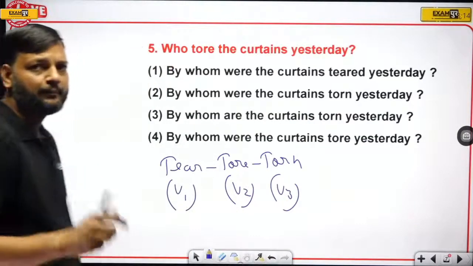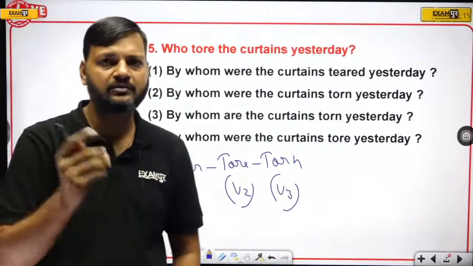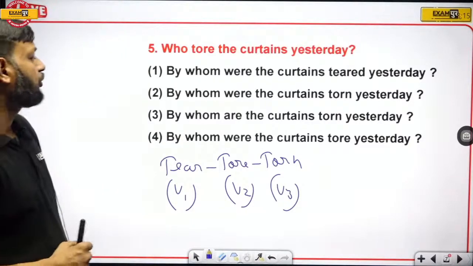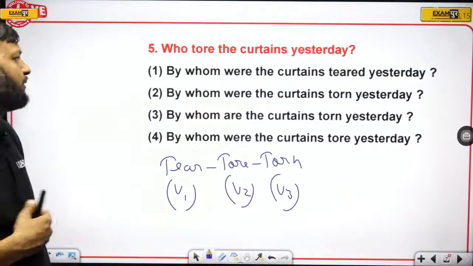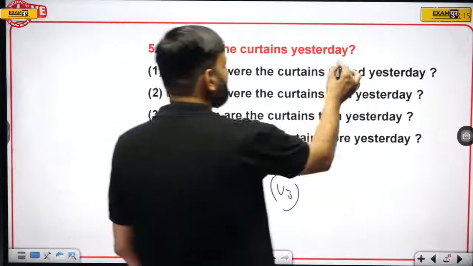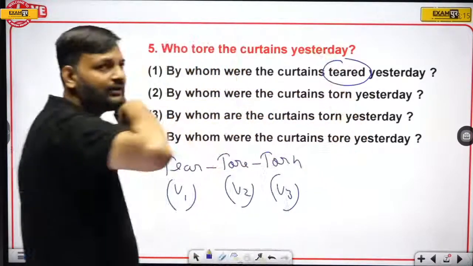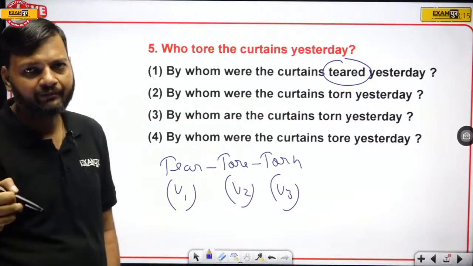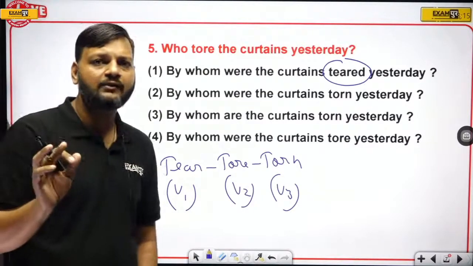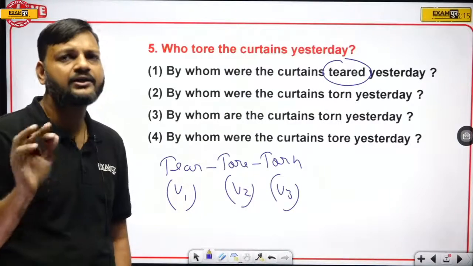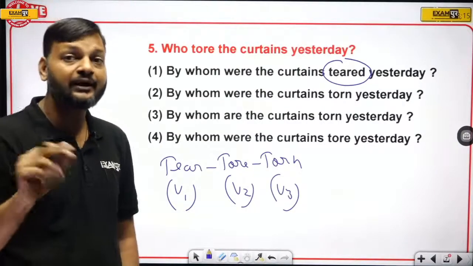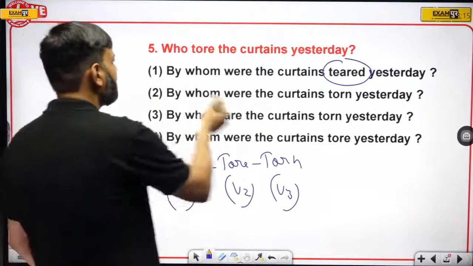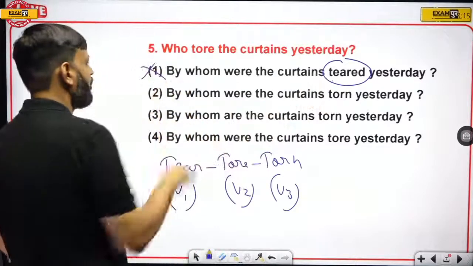Tear means to cut a paper or cloth into pieces. So tear, tore, torn, these are the 3 forms, right? So the very first sentence, eliminate it at once because it has the wrong third form of tear. Teared is not a word. Tear is not the third form of tear. It's torn. So eliminate this sentence just because of this wrong word.